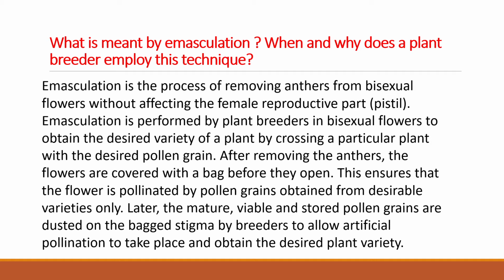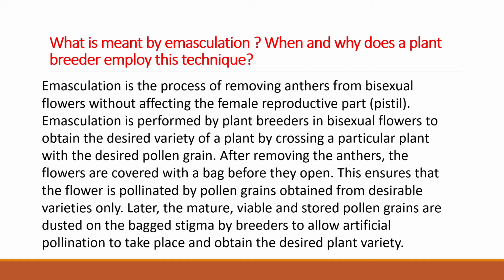Emasculation is the process of removing anthers from bisexual flowers, for example hibiscus, without affecting the female reproductive part. You should not disturb the pistil. Only the anthers, the top bilobed structure, have to be removed. Plant breeders perform emasculation in bisexual flowers to obtain the desired variety of a plant by crossing a particular plant with the desired pollen grain.